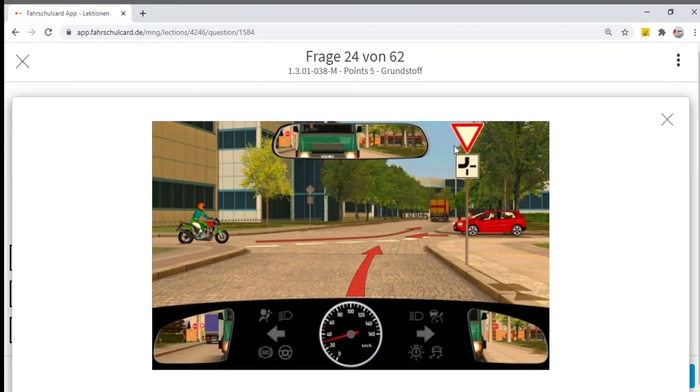You are approaching a junction and there is a traffic sign, left inverted triangle, stop, give way, or Vorfahrtgewähren, and this extra sign is indicating that priority road is this one. This direction is of priority road and you have to give way to the cross traffic which is coming from right or left anyhow. So you have to stop here. They are asking us what is the right thing to do. We know when we have to stop, then the cross traffic has the priority above us.